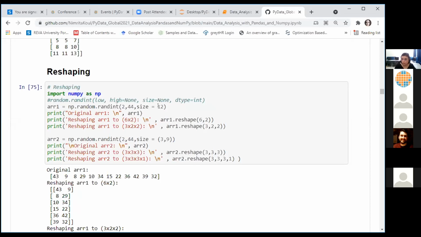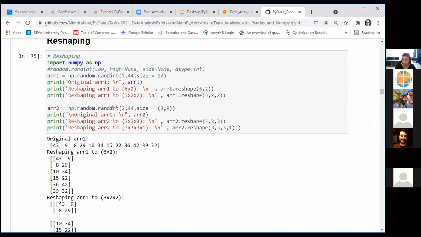So I have 12 elements in the original array. I can reshape it into a 6 cross 2 array, which means I will have a 2-dimensional array of 6 rows and 2 columns. I can also reshape it into a 3-dimensional array where I have 3 cross 2 cross 2 arrays.